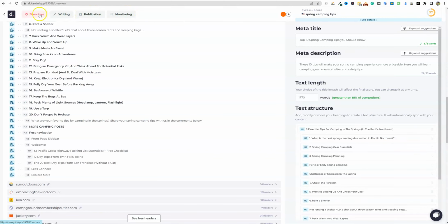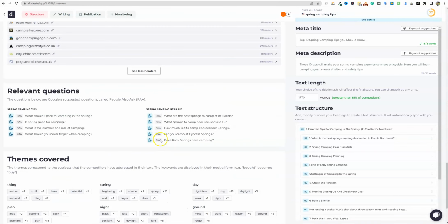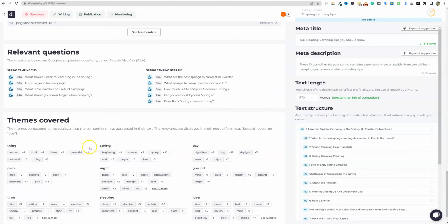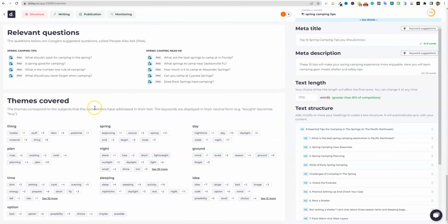So you do have these 4 main tabs right here. Once you build the outline, you have all this other stuff. You have the relevant questions we can ask over here. Let's just add a couple of those. People also ask. Themes covered. So this is that unique part right here where there's kind of like this keyword grouping or clustering, if you will, based on the theme of these.